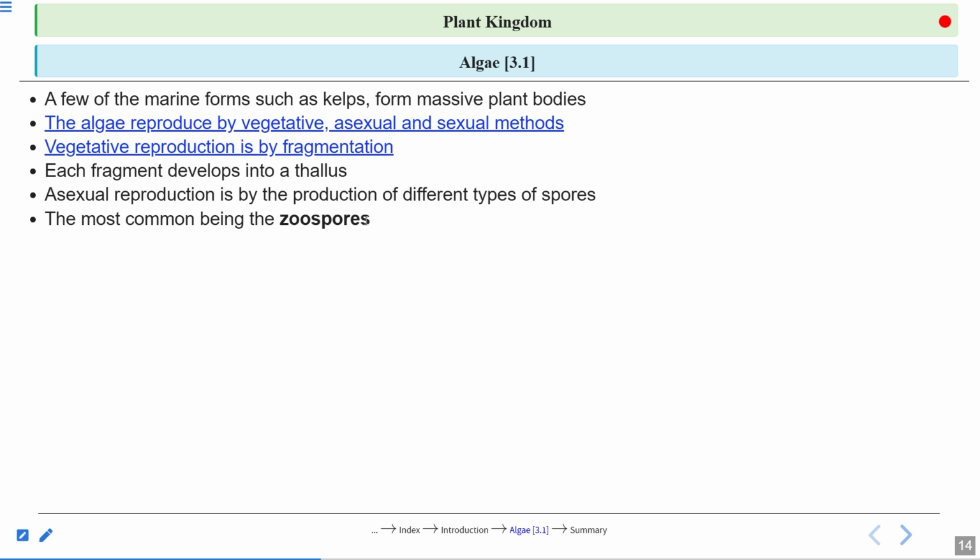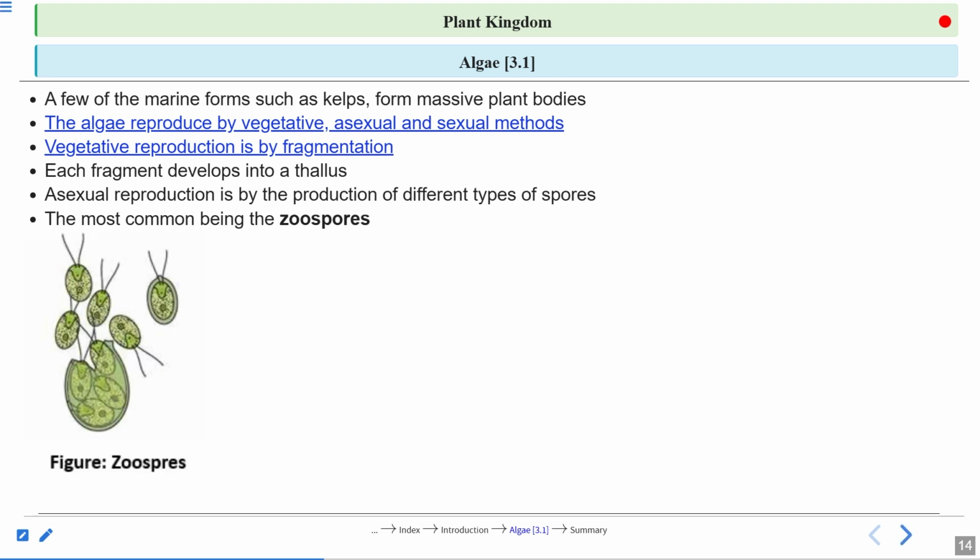So the spores you all know. What is the spore? But the zoo word is coming here. The zoo is for animal, and animal is for locomotion. They move from one place to another place. So these spores are having flagella, and they can move from one place to another. Here you can see the zoospore. These are the spore-like structures and you can see these are the flagella. So these are called zoospores.